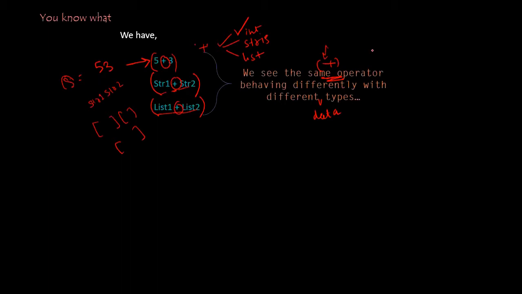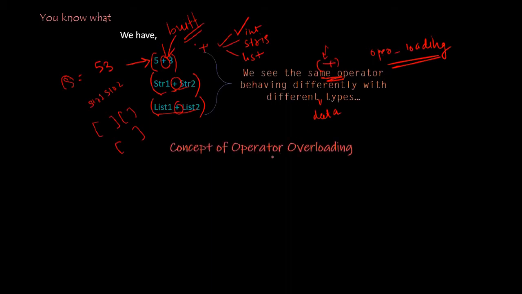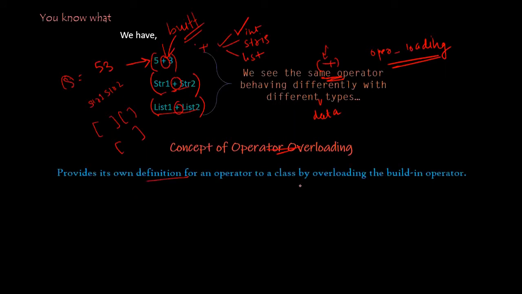This is nothing but the concept of operator overloading, where we are using the same operator for different data types. But these are all built-in data types, and we want to do it for user-defined data types. So that is where operator overloading comes in. What is the concept? It provides our own definition for an operator to a class by overloading the built-in operators.